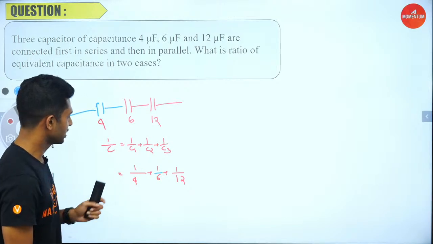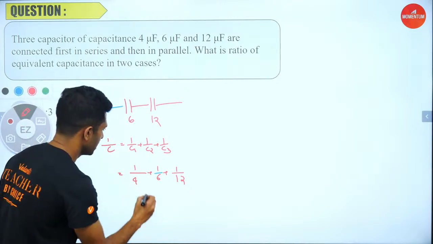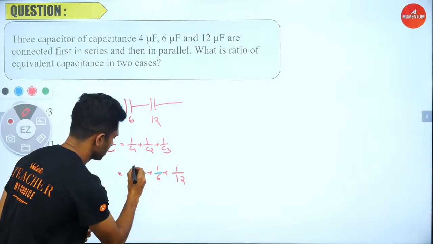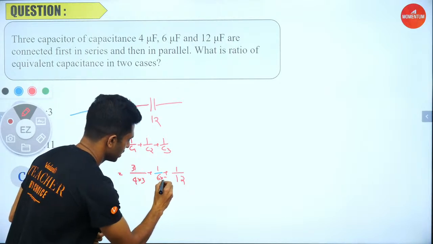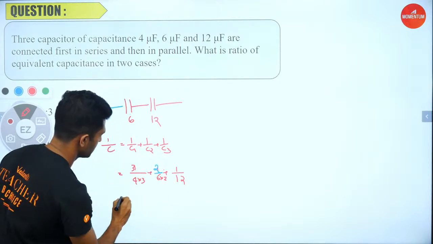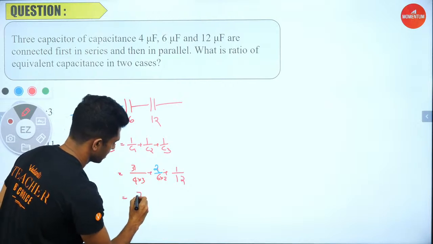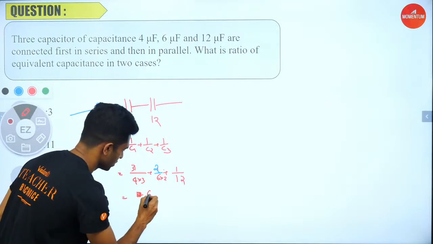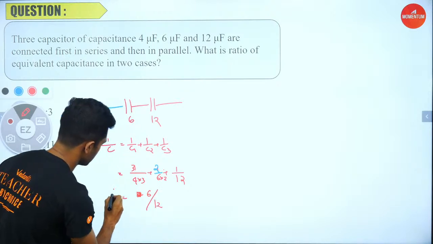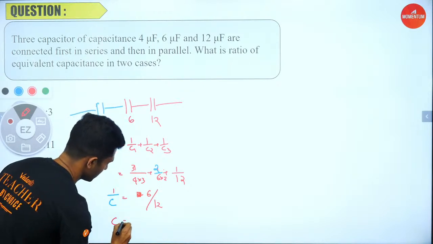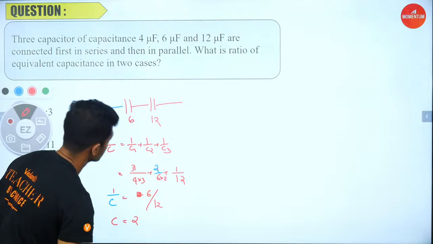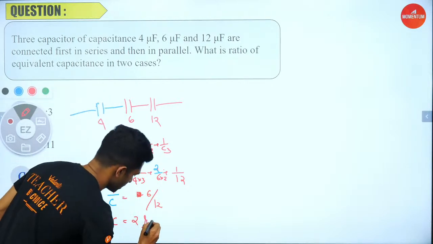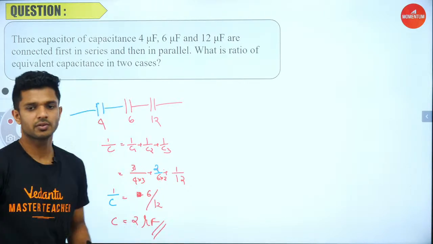Now I think it is better to add this up with a common denominator. So how can you do it? Multiplying it with 3, this with 2 and 2. So how much did it become? 3 plus 2, 6, 7. Isn't it 7? 3 plus 2, 5 plus 1, that is 6. I'm sorry. So 6 divided by 12 is 1 by C, or C is equal to 12 by 6, that's equal to 2 with the unit of microfarad, because all are in the units of microfarad.